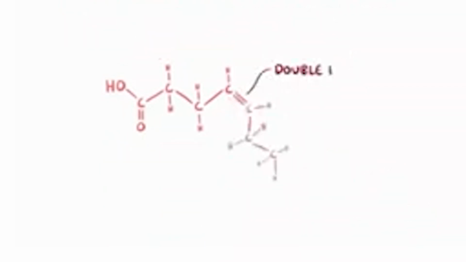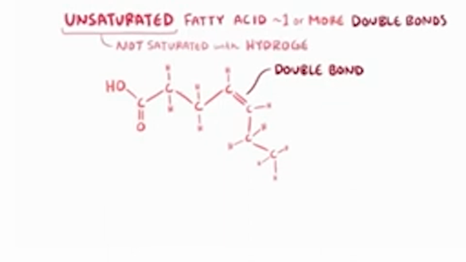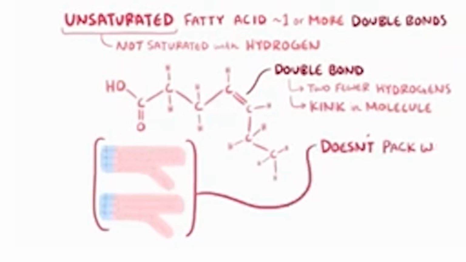Carbons can also have double bonds between them, though. And when a fatty acid has one or more double bonds, it's called an unsaturated fatty acid, because it's not saturated with hydrogen atoms. For every double bond, there are 2 fewer hydrogen atoms. Also, a double bond causes a kink in the molecule, so the triglycerides don't pack together as nicely as saturated fats. As a result, unsaturated fats are usually liquid at room temperature.